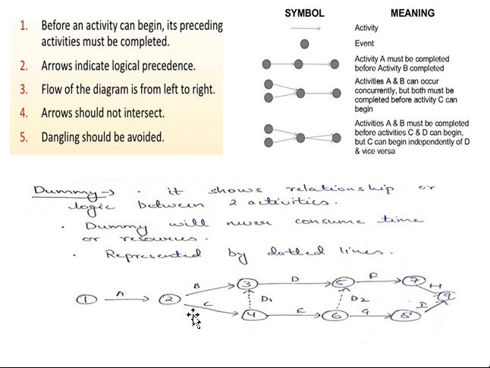Now I want to connect activity C to D and activity C to E also, and it is not possible without introducing a dummy. This is always introduced with the help of a dotted line, and it does not consume any amount of time. So what I am saying is, if you are representing any activity, it will always consume a certain amount of time.